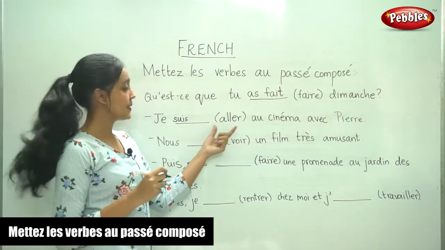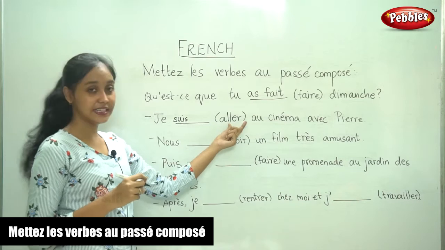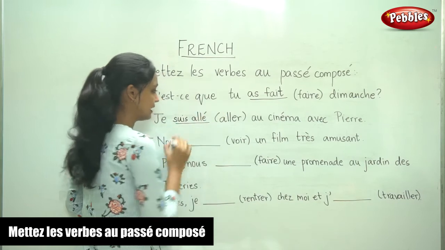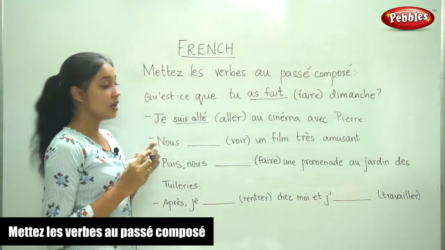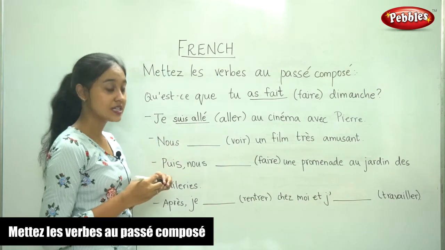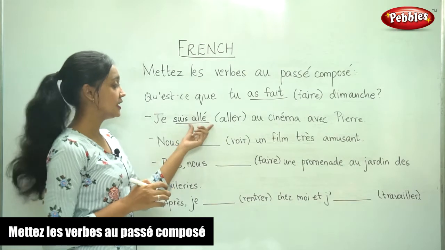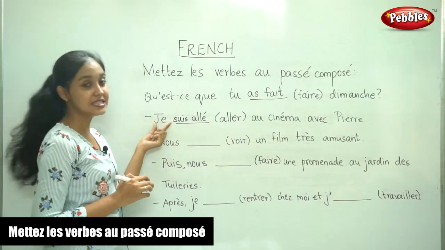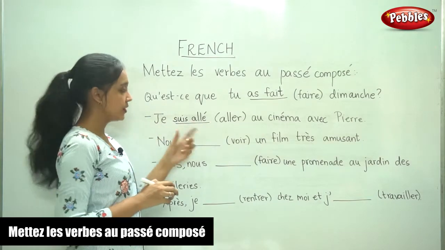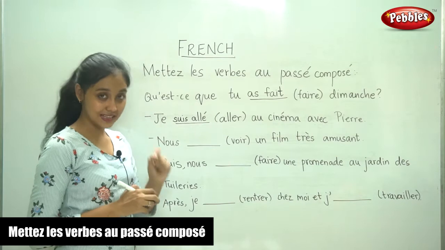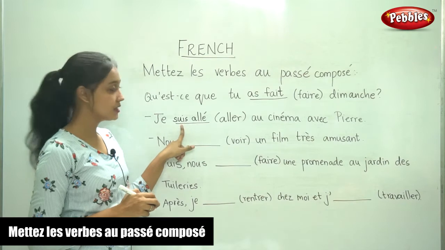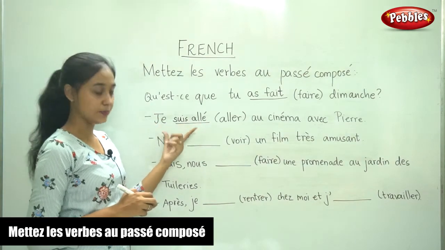And now the past participle of aller. It is an er verb. So remove er and add an accent. Now, if you remember, when être is the auxiliary, we need to consider the agreement of the verb with the subject. So in this case, it is je, so you don't have a problem. But whenever you use être as the auxiliary, you have to remember that we have to consider the agreement.